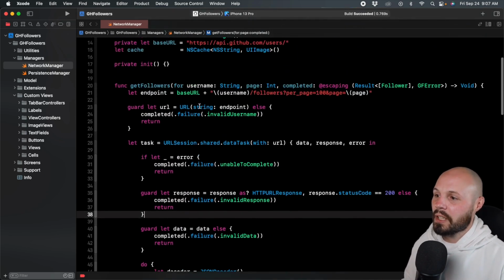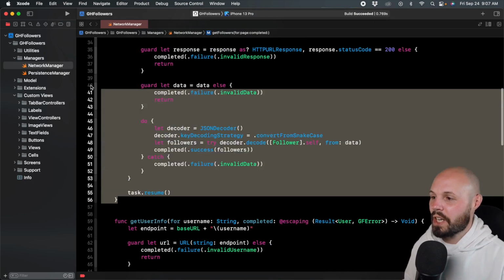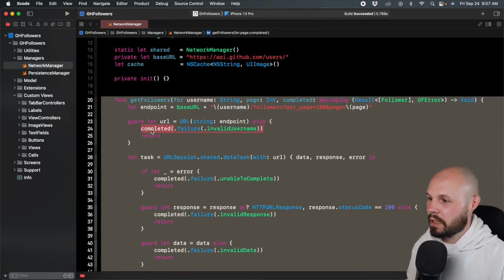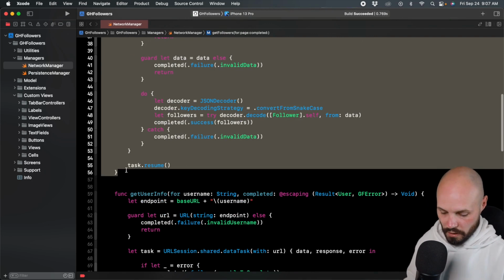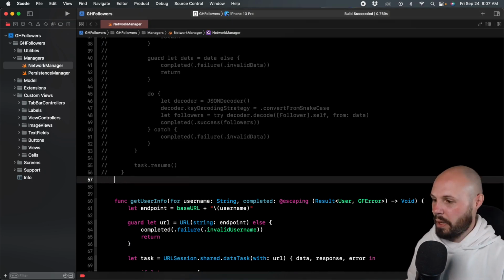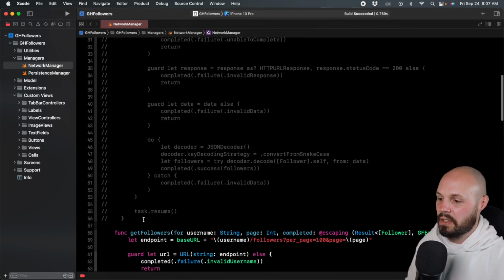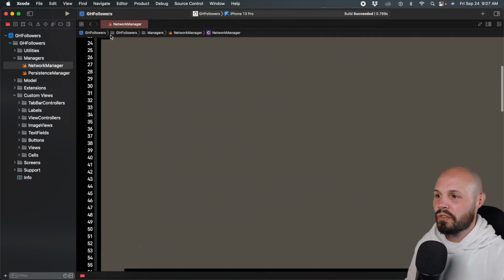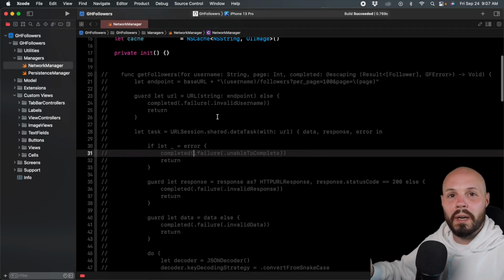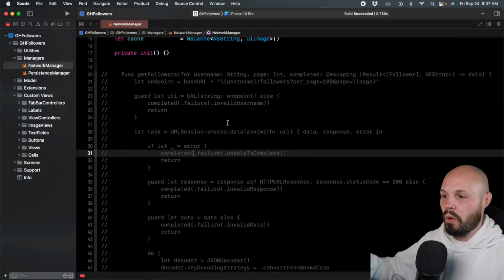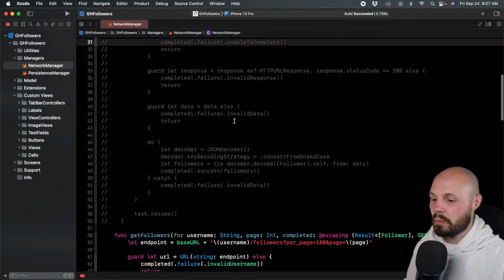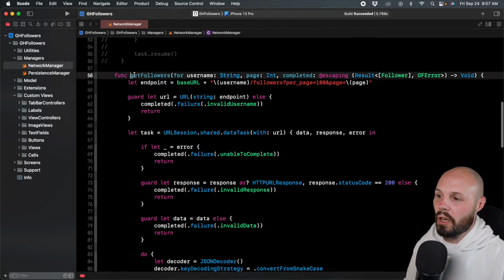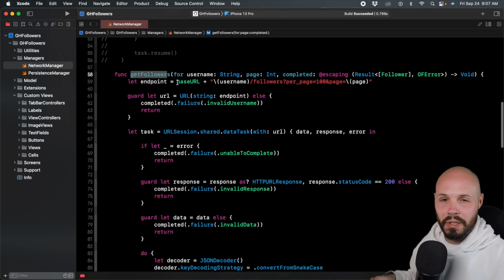So in order to refactor this, what I'm actually going to do, for educational purposes here, is copy this whole thing, comment it out, and then paste it here. Now, the reason I did that is that way we can keep the old way just for reference, right? So if you ever want to compare the new way with async await to the old way, you still have the code commented out. So again, that's purely educational purposes. So now that I have our get followers function copied, we're going to start hacking away at this, right? Really start chopping it down.